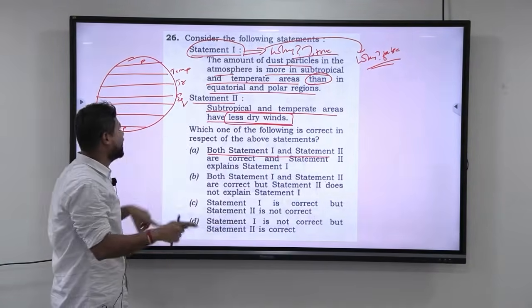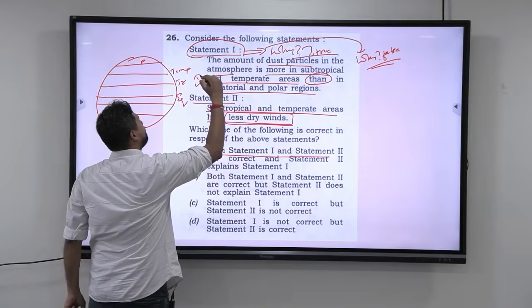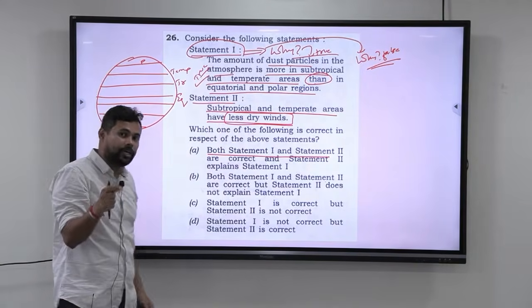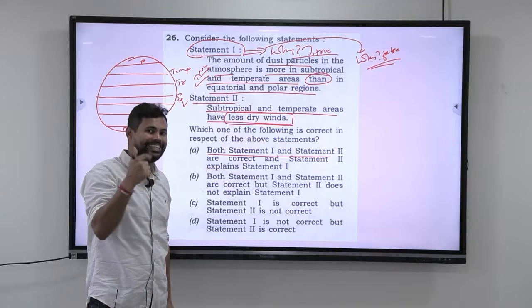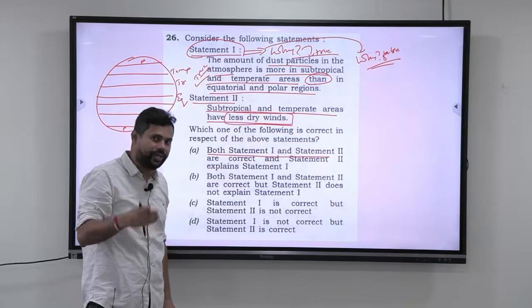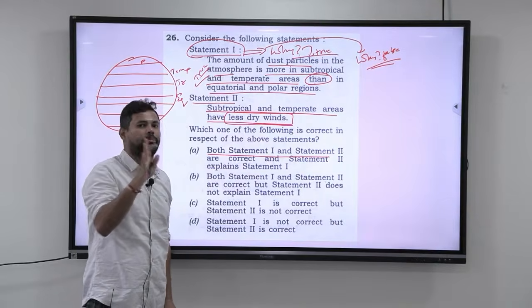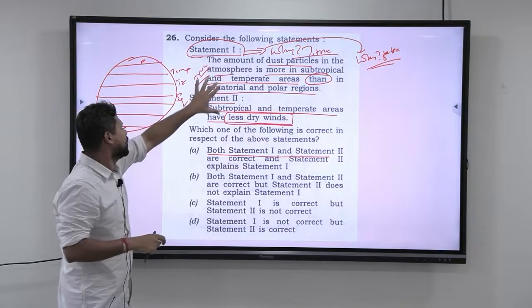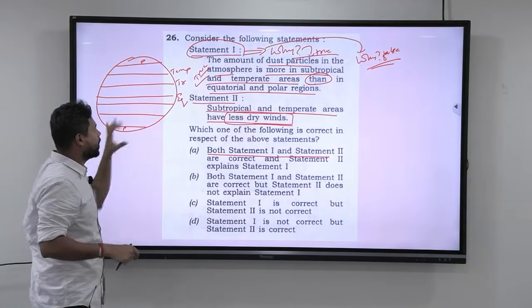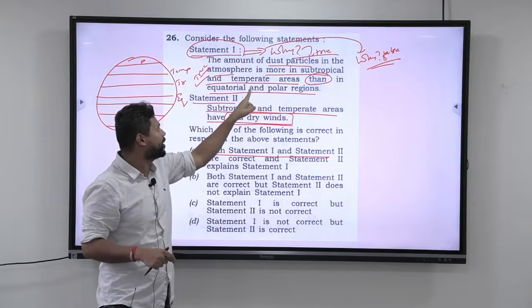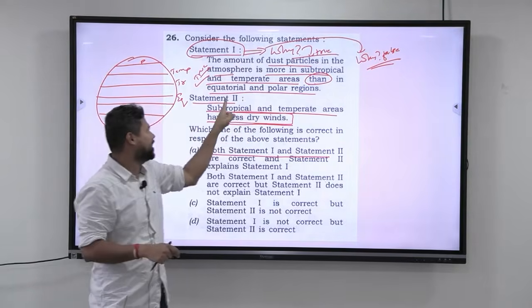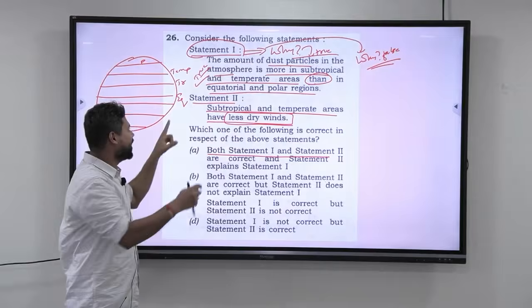The moment I tell that this statement is true, I am giving a reason. You should always ask your mind why. When your mind answers that question called why, that means you are not guessing, you are trying to apply logic. Now, when I take the earth and say the amount of dust particles in the atmosphere is more in the subtropical and temperate areas than in equatorial and polar regions, why are there fewer dust particles in equatorial regions?